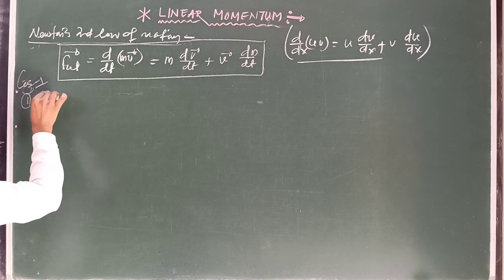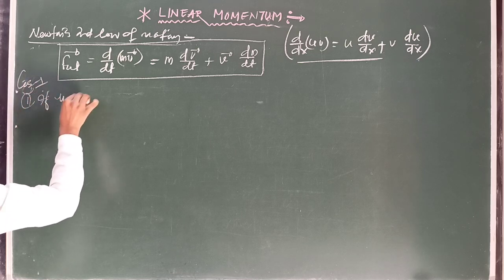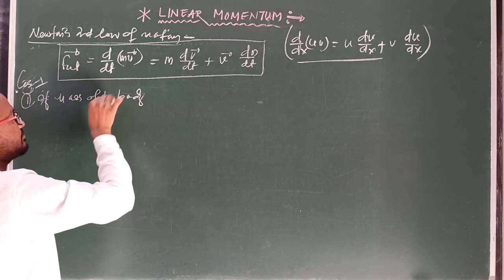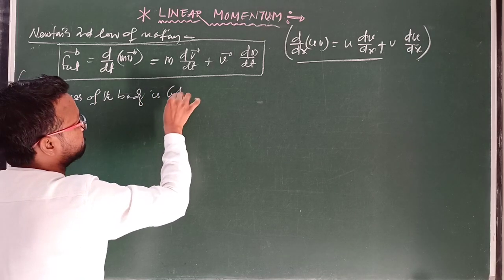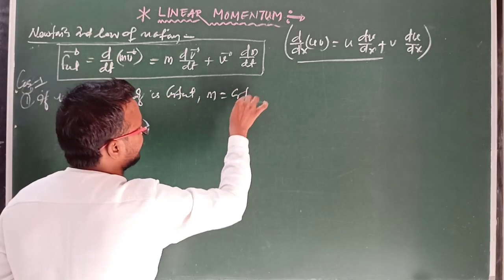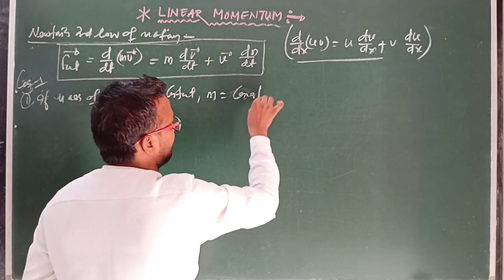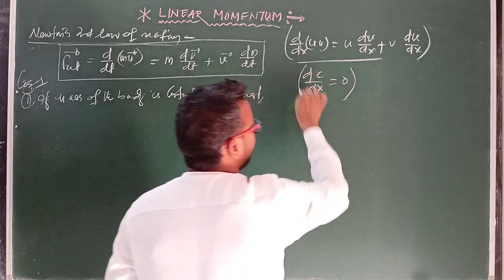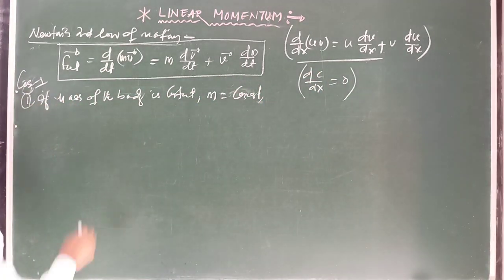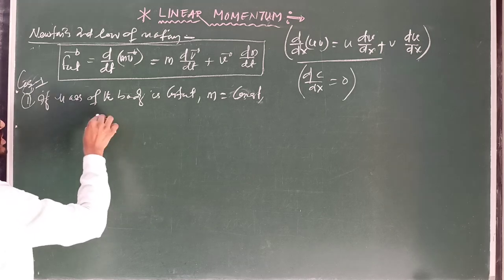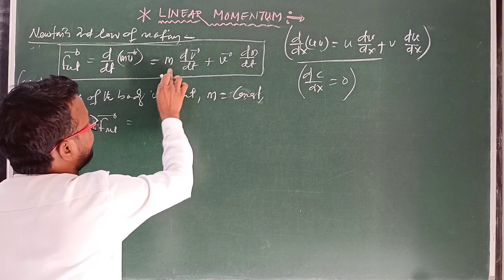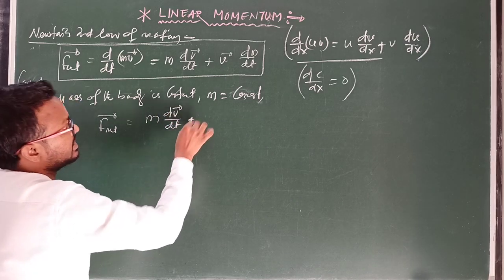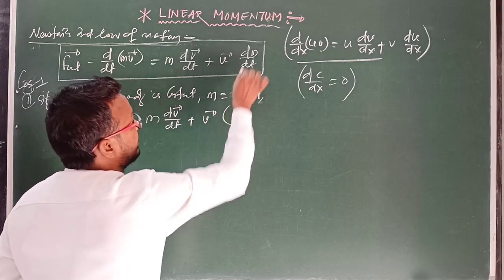Case 1: if the mass of the body is constant, means m is a constant quantity. We already know the differentiation of a constant quantity is always 0. So if we use this concept here, then Newton's second law of motion can be written F net equal to m dv by dt plus v into dm by dt.